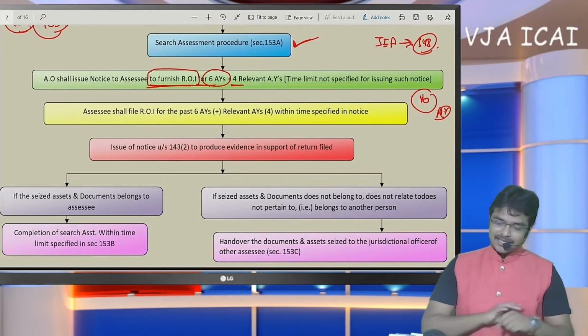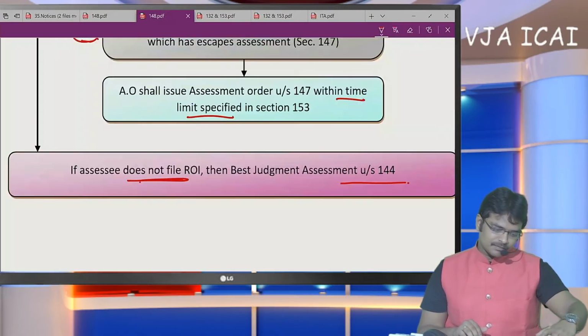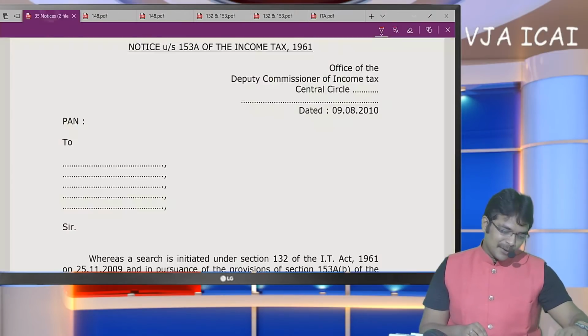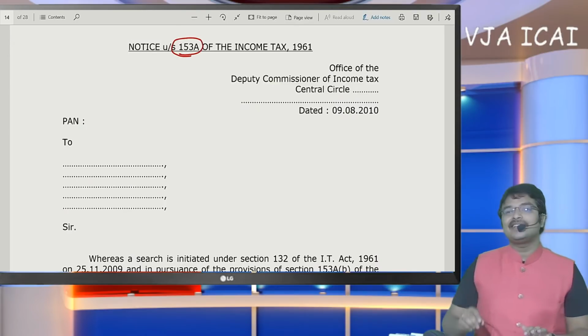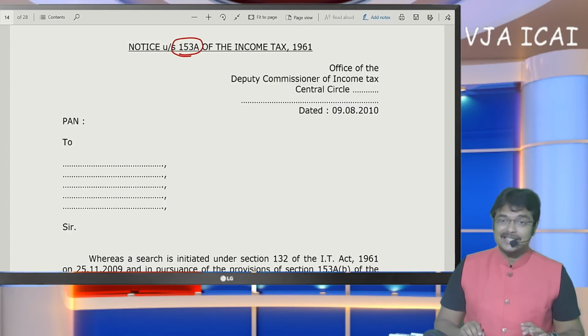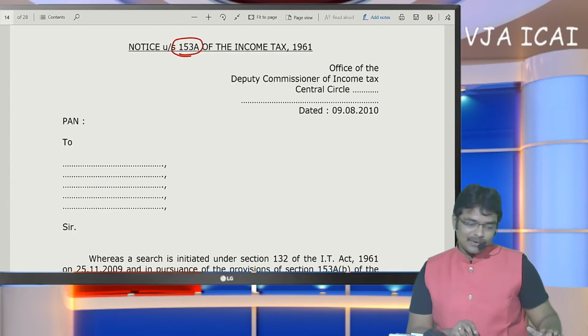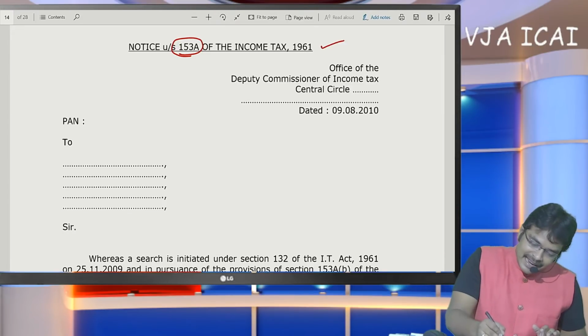So what is the procedure? Let me discuss. Before discussing the procedure, first let me present you a notice. If you refer here, this is a notice under section 153A regarding search. After completion of the search at the premises of the SSE, what the assessing officer is going to do here is issue notice under section 153A.